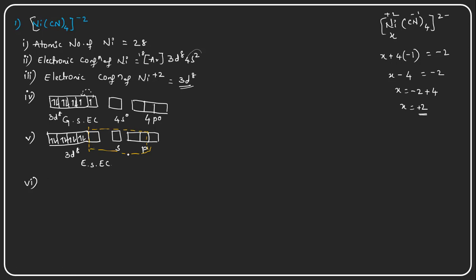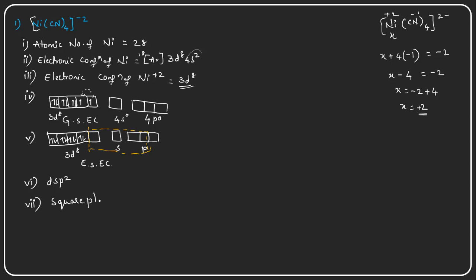It should be equal to the coordination number, so it requires 4 empty orbitals. These are the 4 empty orbitals. This is dsp2 hybridization, and dsp2 hybridization gives a square planar geometry.